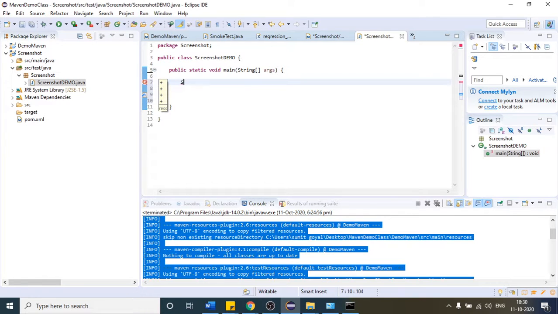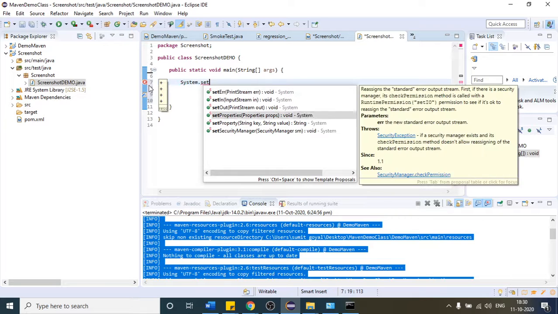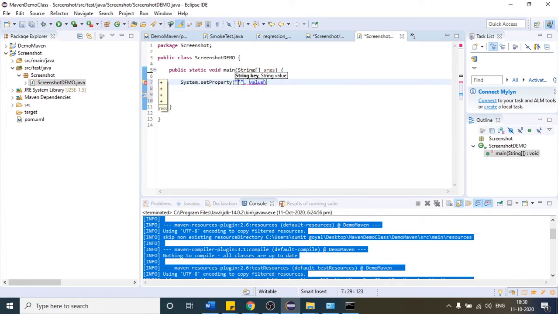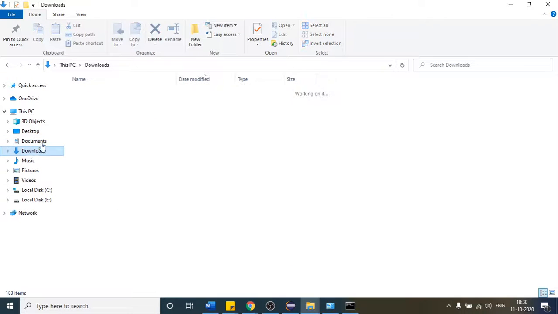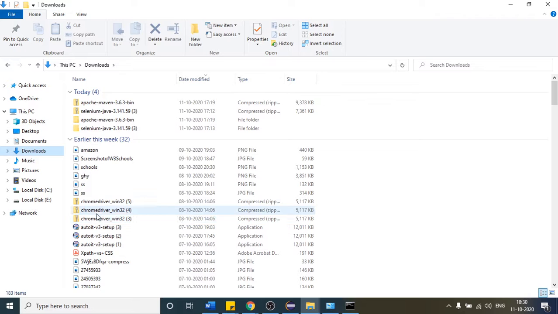Inside that, let me first set the system property for the Chrome browser, because I have to invoke a website before I can take the screenshot. So what is the key? webdriver.chrome.driver. This is the key, and let us see in my machine. I think I already have the chromedriver download.